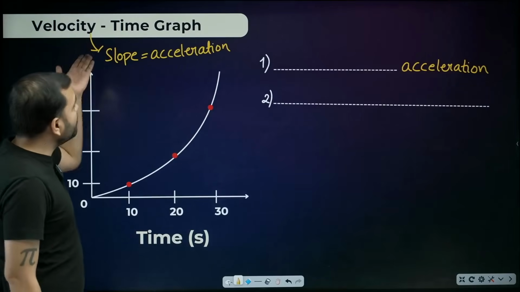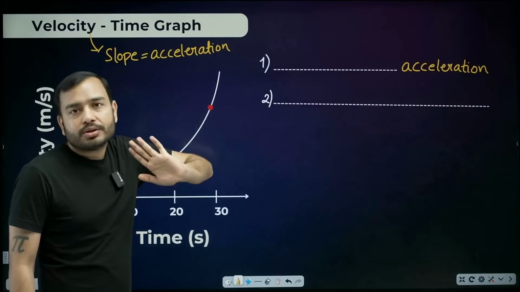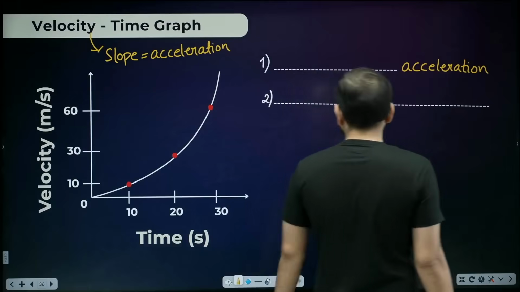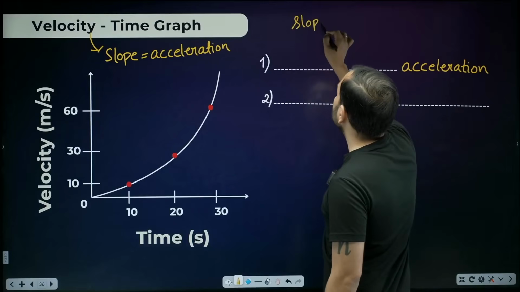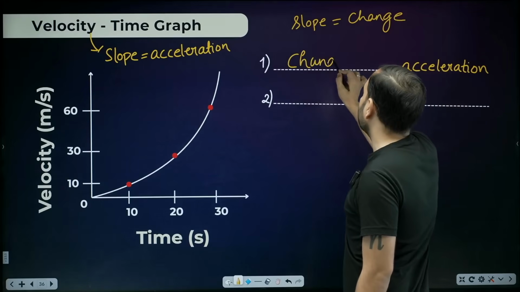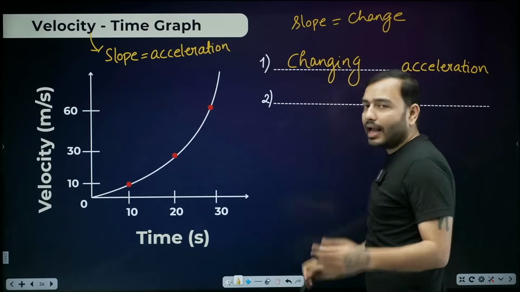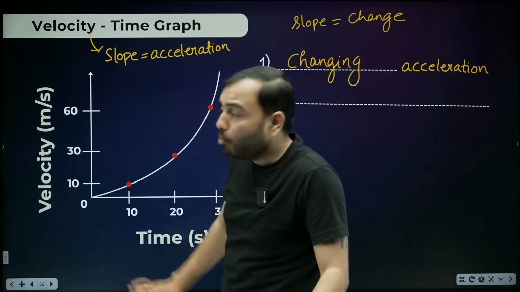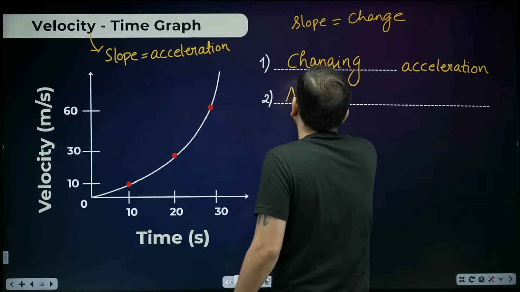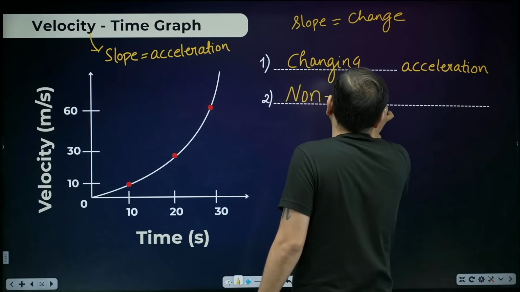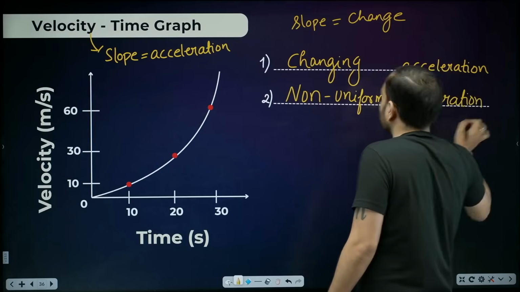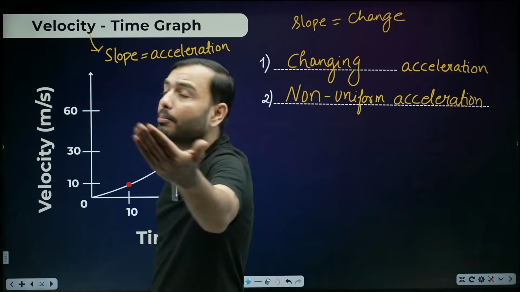Now we already know that the slope of velocity time graphs gives us acceleration. Now tell me, in this graph, how's the slope? Is it changing or is it constant? It's clearly visible, its slope is changing. So here the acceleration becomes changing acceleration. Now beta, changing means the value of acceleration itself is non-uniform. I am not making any comment about the motion here. That's why I will teach it later. But since NCERT writes about it, I have to mention it. This has nothing to do with motion. It's simply that the value of acceleration here keeps changing continuously.